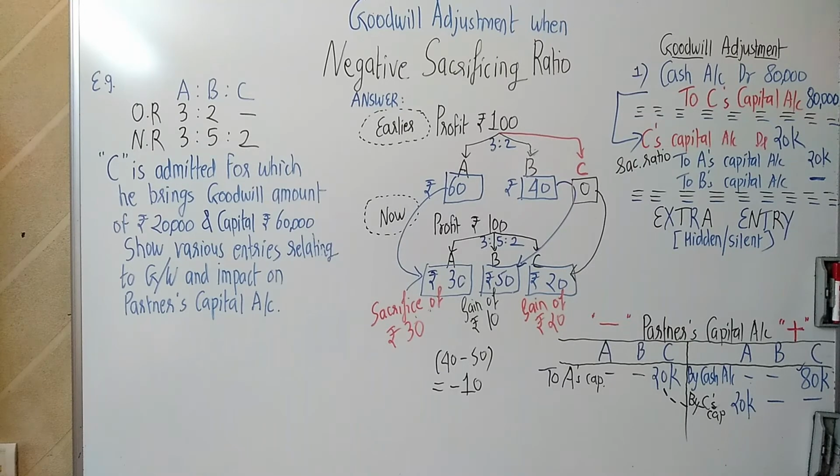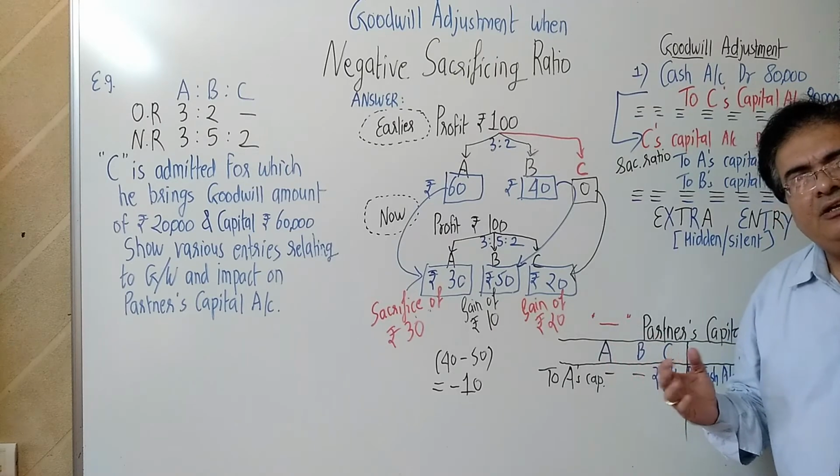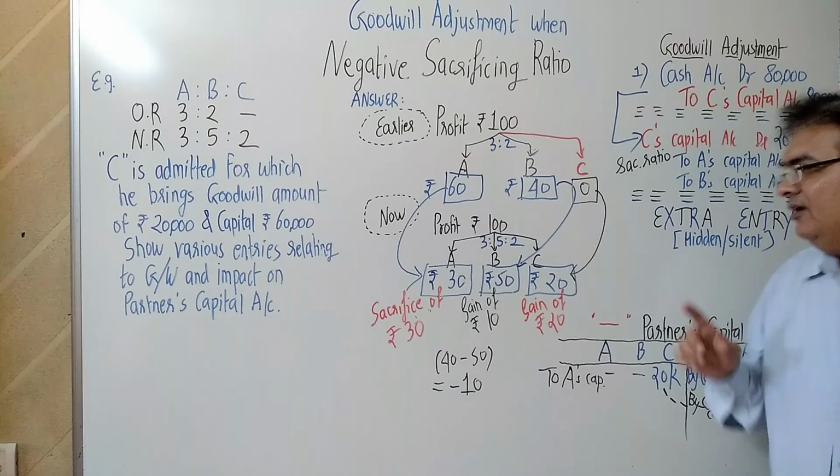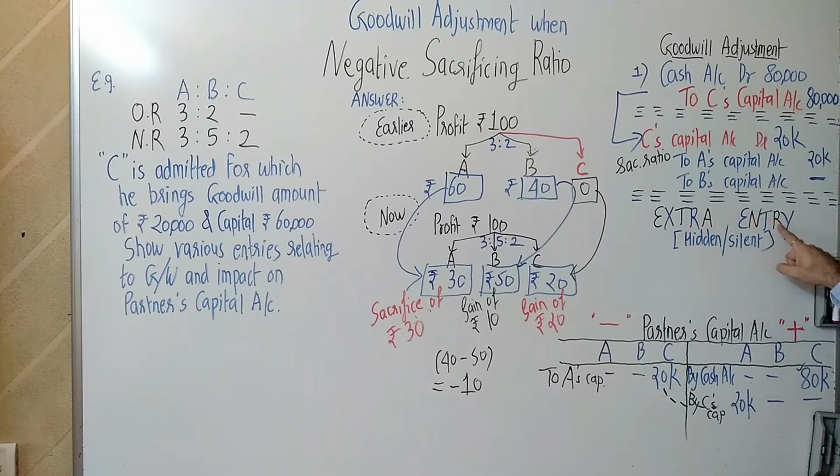Now friends, whenever there is negative sacrifice, that is gain by the old partner, one extra entry, hidden entry, silent adjustment you have to solve on your own.